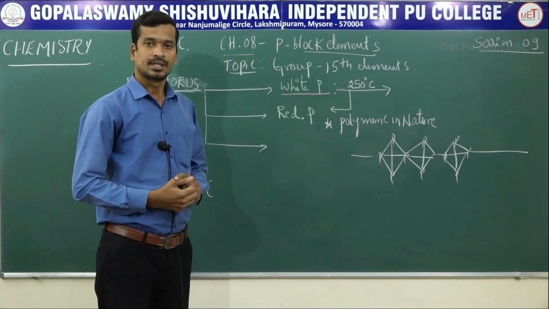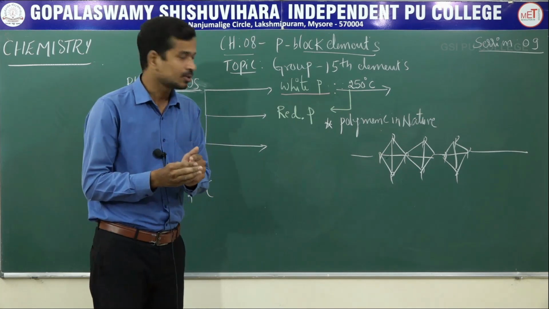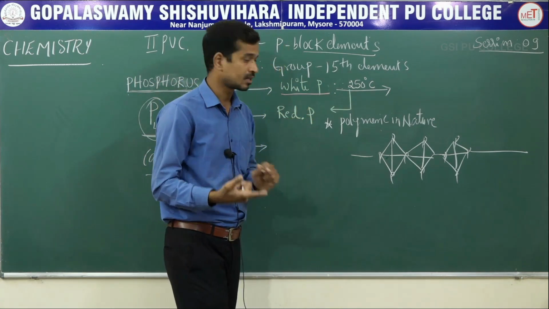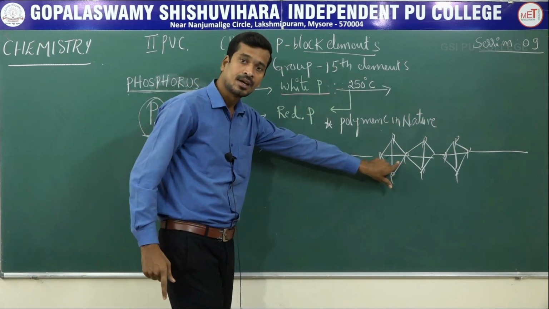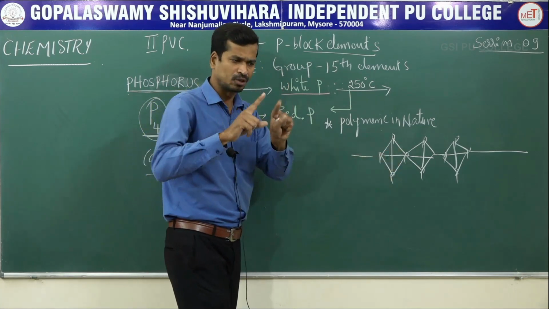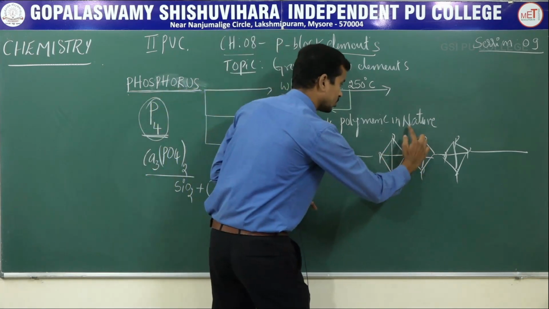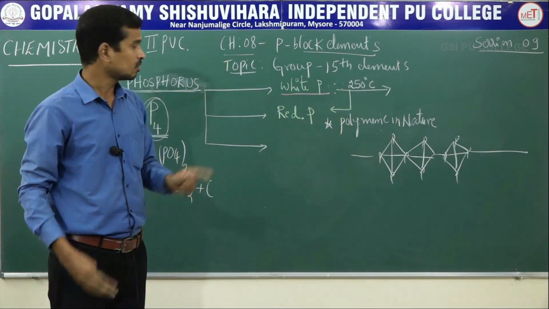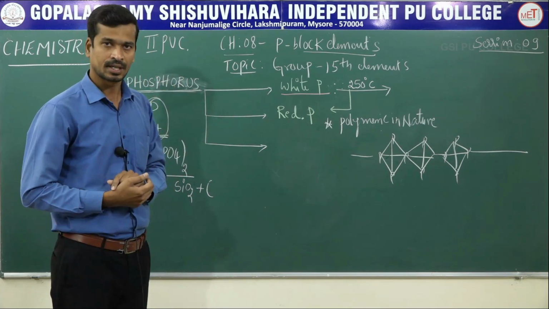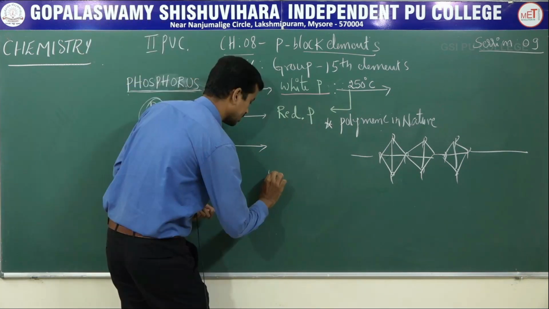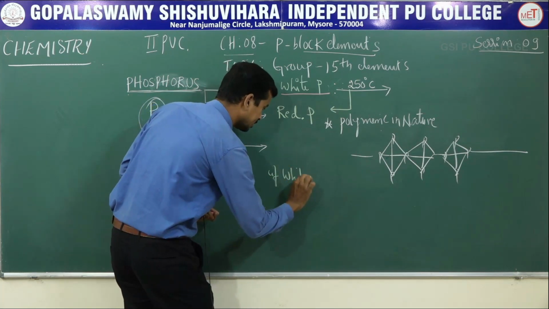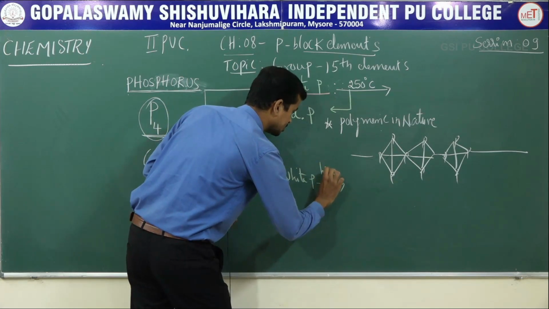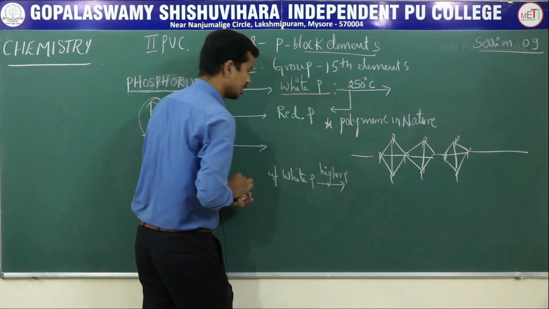Red phosphorus is less reactive than white phosphorus because white phosphorus is monomeric in nature, but red phosphorus is polymeric in nature. As soon as one unit breaks, the bond there has to break, and it keeps connecting along. It requires time. It is less reactive than white phosphorus. Next, if white phosphorus is heated under higher pressure, what do you get?